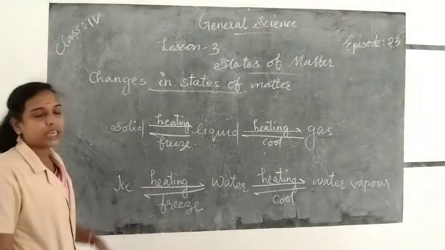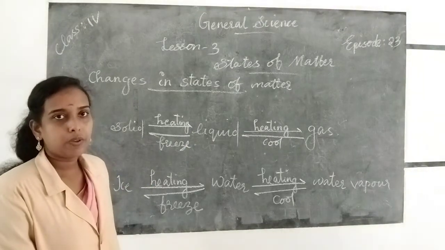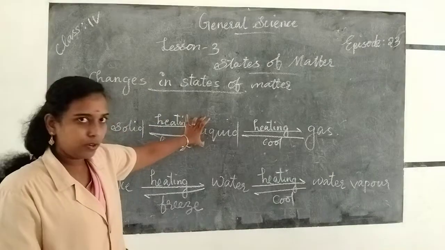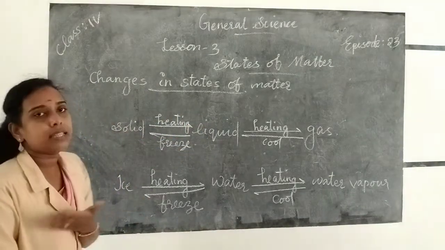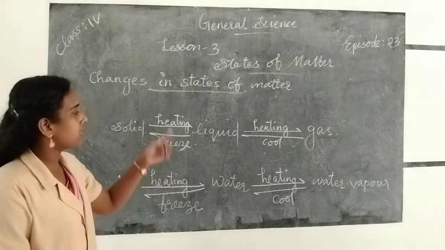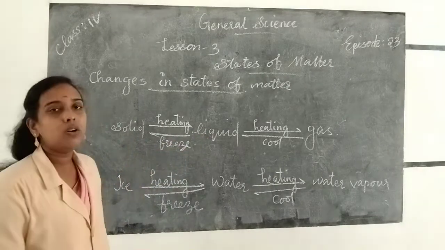In this way, we can convert one state to another. So if we heat solid, it changes into liquid. Liquid on heating changes into gas. Gas on cooling changes into liquid. And if we freeze liquid, it changes into solid.